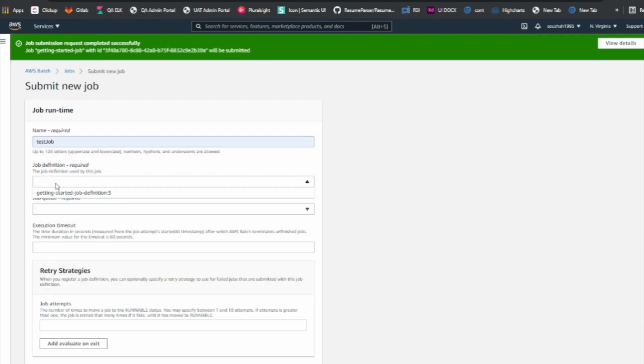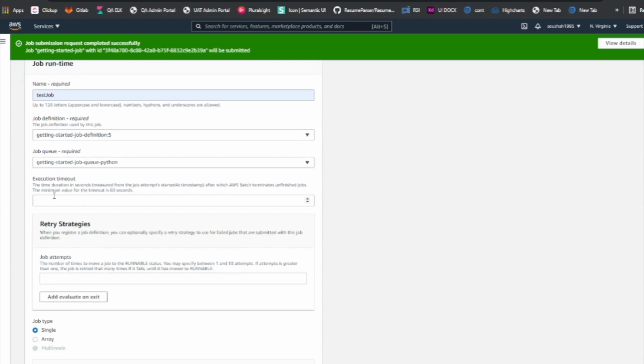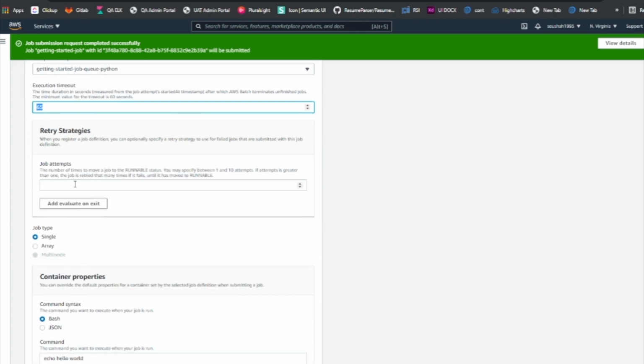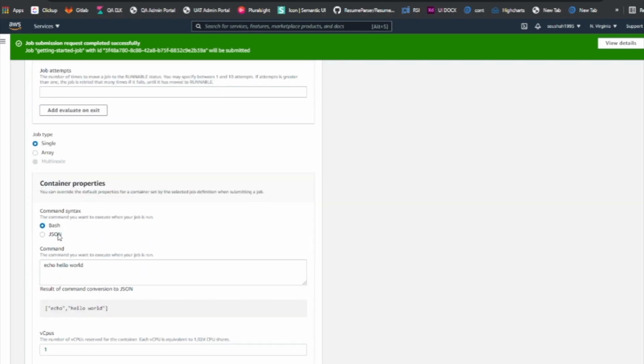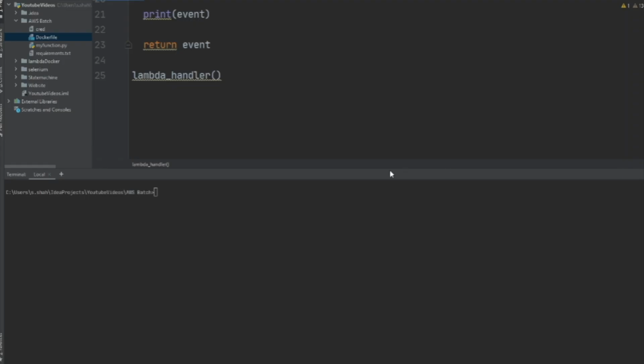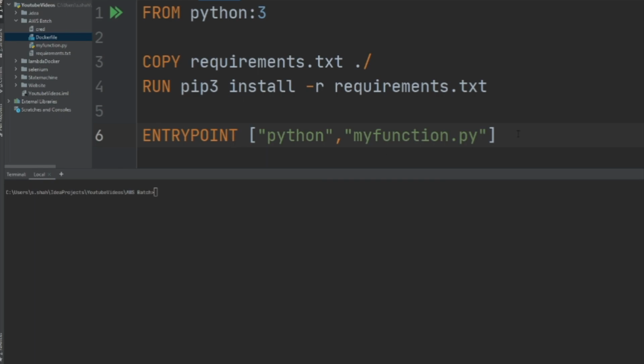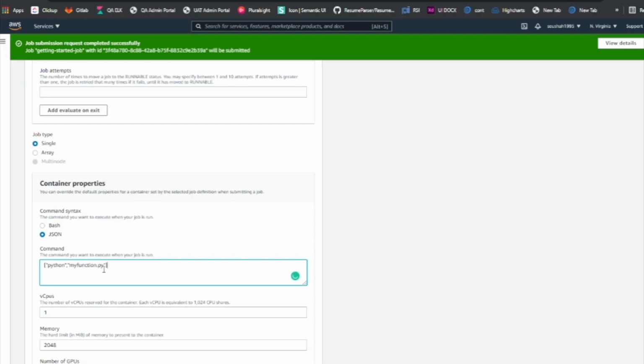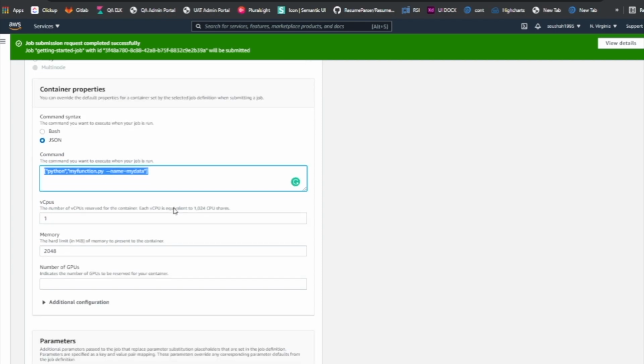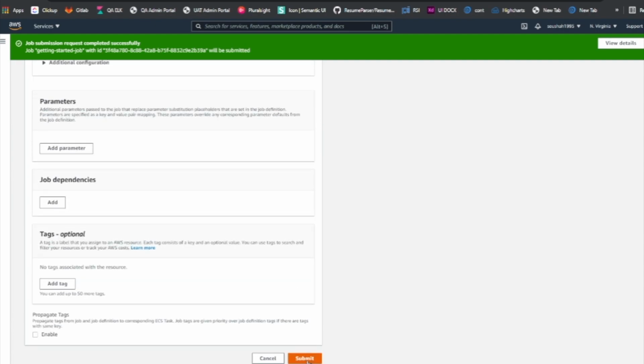Let's give it a test job definition. Let's pick the job queue. The execution time maximum is 65 seconds. We would like to execute a JSON, and I would like to run this command. I'm saying I would like to run a Python command, and with this Python command I would like to add an argument called name, and I would say my data, whatever, just for now. Click on the submit button.